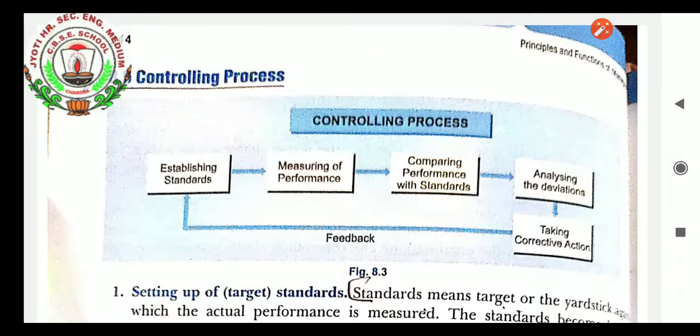Today we will learn the next part of controlling. After the relationship between controlling and planning, the next topic of our chapter is the controlling process. Controlling process is a very important topic, students, as we must know what steps are to be laid down and why to do controlling. So let us read a particular flowchart.